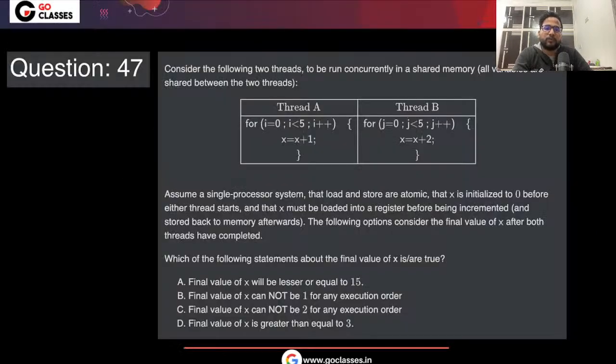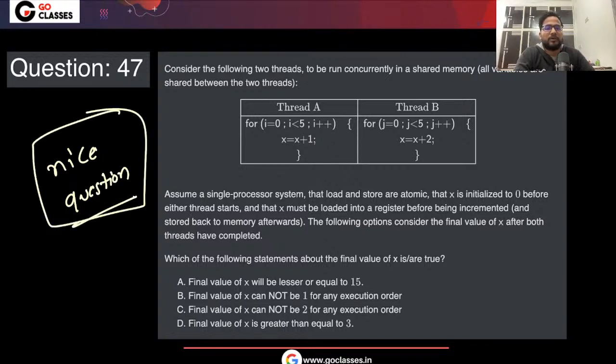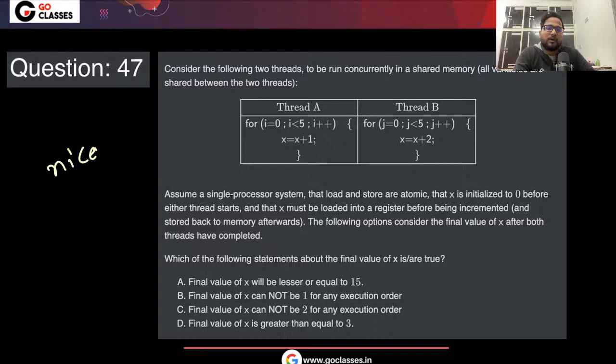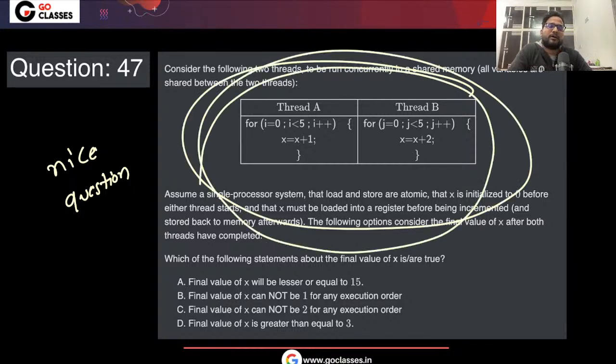Great. Now let's just move to the next question. This was again a nice and interesting question. By the way, this kind of question has been asked in GATE also, I think, right? Wherever you have a loop, for one loop, if you want the minimum, then what to do, right?